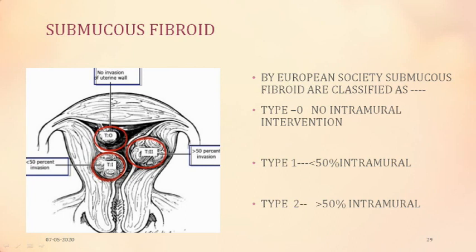Type 1, where it is less than 50% in the myometrium, that is, 50% is in the cavity and 50% is in the myometrium. And type 2, where more than 50% is in the myometrium and less of it is in the cavity. So basically type 0 is more likely to be pedunculated. But we are not using this classification. This was the old classification.